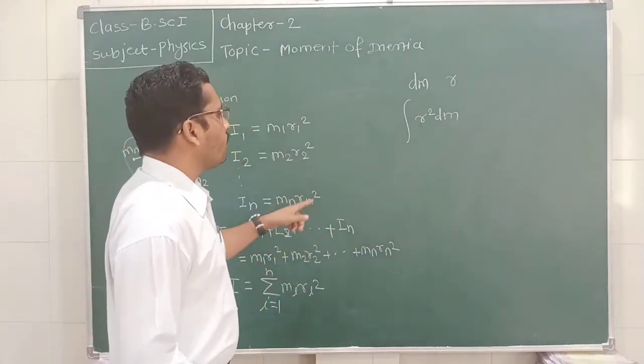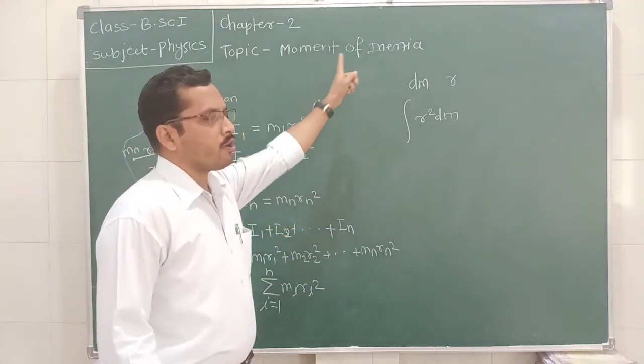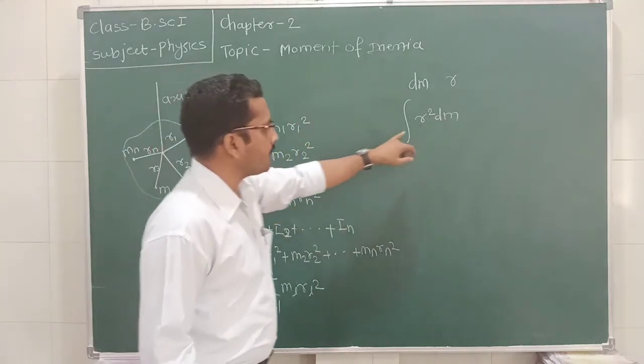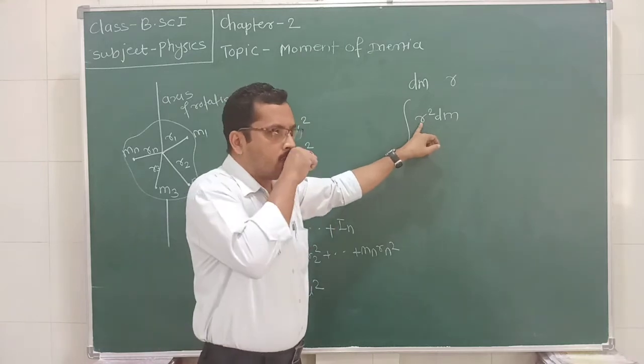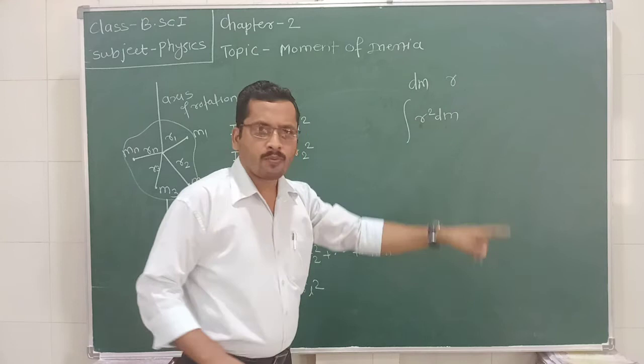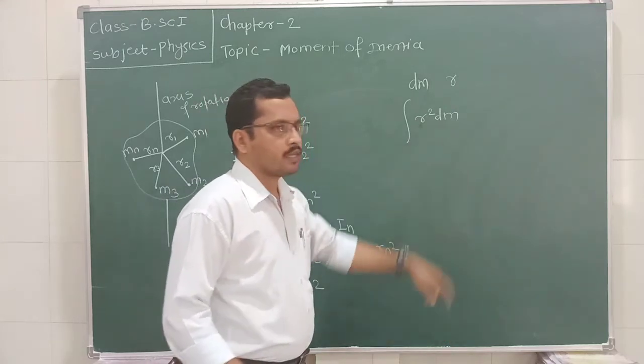Okay, now we are moving towards the SI unit of moment of inertia. What is the SI unit of moment of inertia? We know that this r is the distance from the axis of rotation and this dm is the mass.